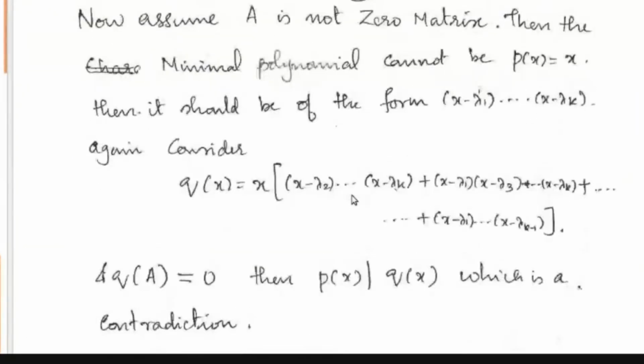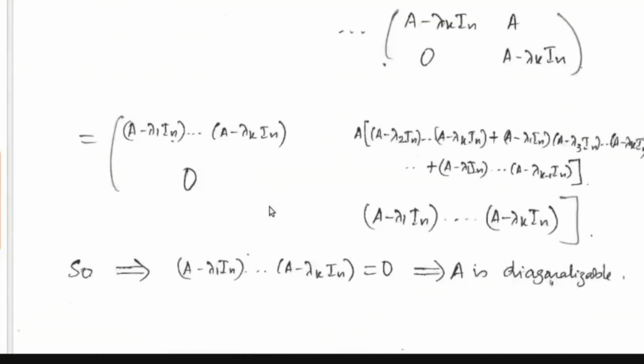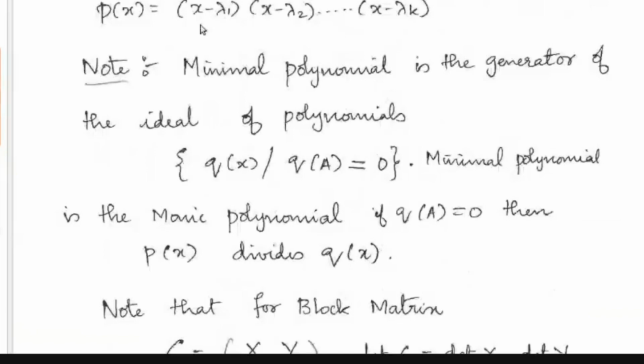Okay, now we consider this polynomial Q of x, which is equal to x minus lambda 2 etc. up to x minus lambda k. Here lambda 1 is missing. Then x minus lambda 1 into x minus lambda 3 etc. up to x minus lambda k, where lambda 2 is missing, plus etc., plus x minus lambda 1 into etc. up to x minus lambda k minus 1. Here x minus lambda k is missing. So Q of x is a degree k polynomial, as well as the minimal polynomial P of x is also a degree k polynomial, because it has k distinct linear factors.